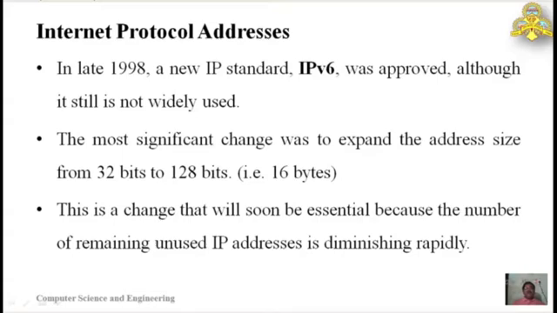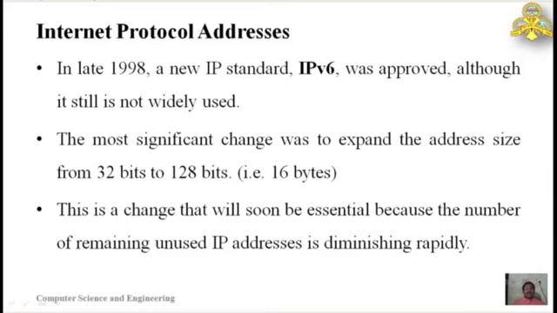IP version 4 has a limitation: its addressable range is very short considering the number of devices connected to the internet. To solve this, in late 1998, a new IP standard, Internet Protocol version 6, was approved, but it is still not widely used.